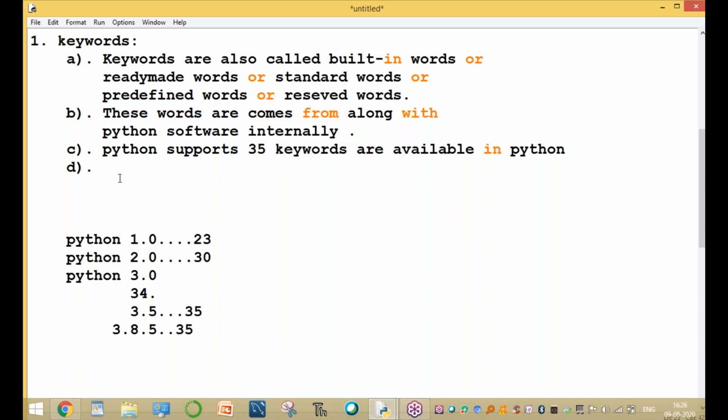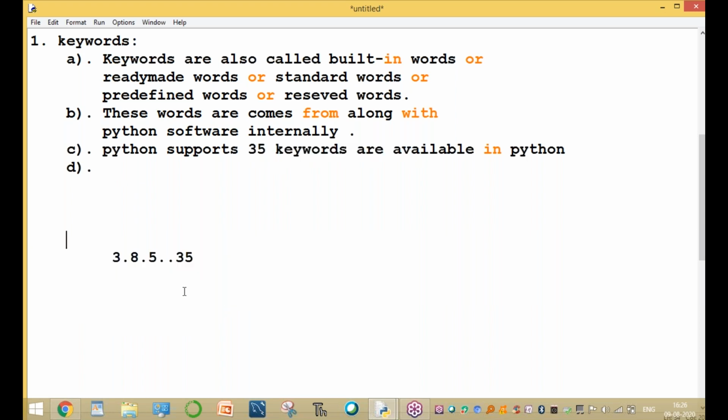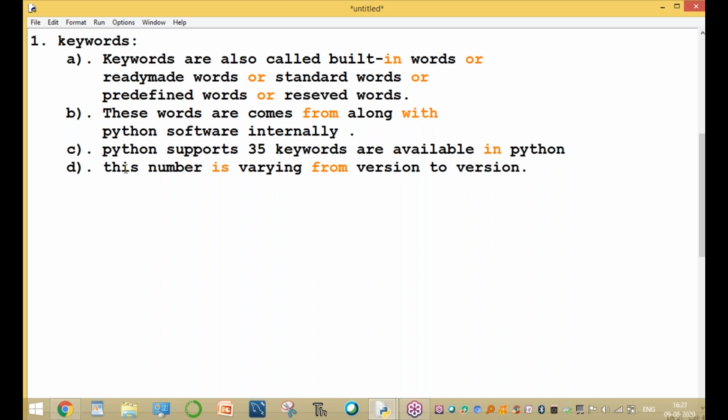35 keywords are available. This is the number, and it is important, but it is not a fixed number. It varies from version to version. For example, suppose we are using Python 2.9 and the entire software industry is using only the 2.9 version. Then you are using only 30 keywords. The number of keywords depends on the version.